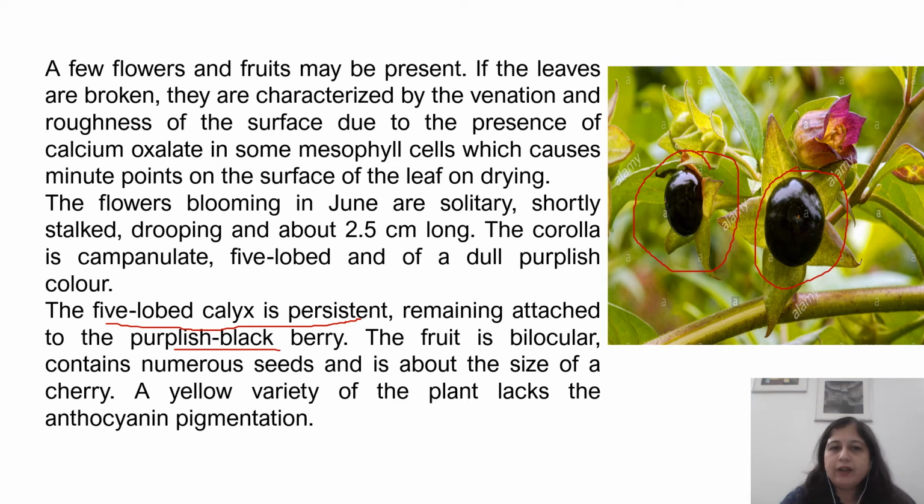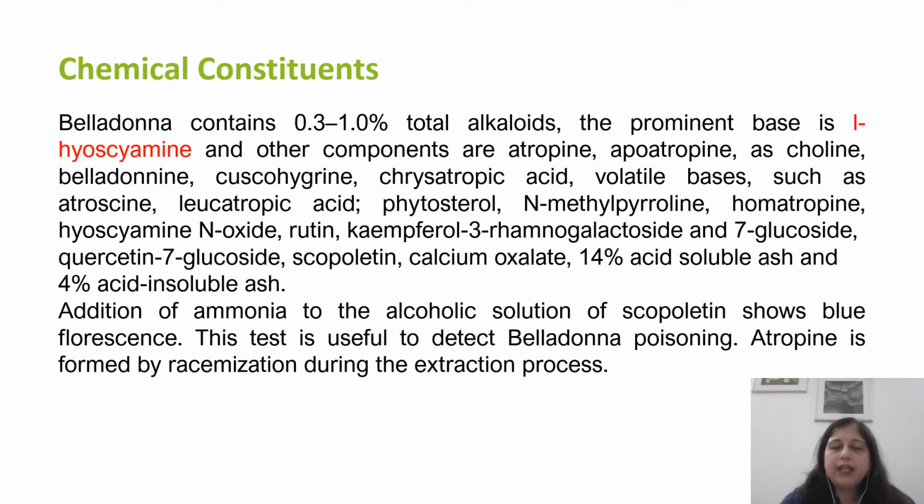A yellow variety of this plant is also present, which generally lacks the anthocyanin content. Now, if we look at the main chemical constituents of belladonna, it contains 0.3 to 1% of the total alkaloids, and the prominent base in this alkaloid is L-hyoscyamine. The other component is atropine. Atropine is a racemic mixture of L-hyoscyamine.